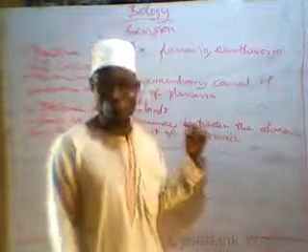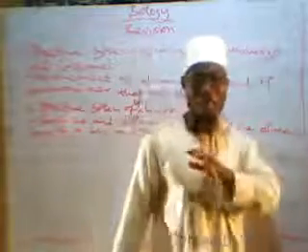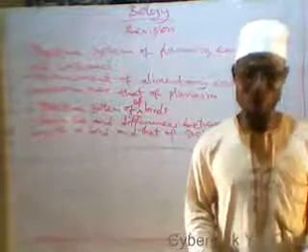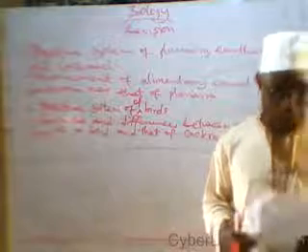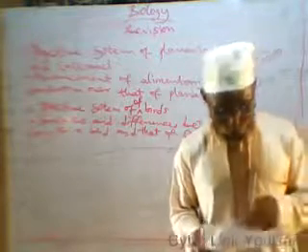Then we talk about the processes of inhalation and exhalation. Go and read about them. You can see that I did not write everything for you on the board, because all the things we are discussing now are already in your notes. So go and revise.